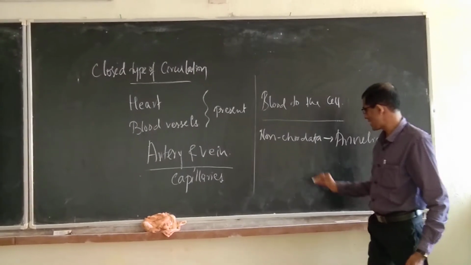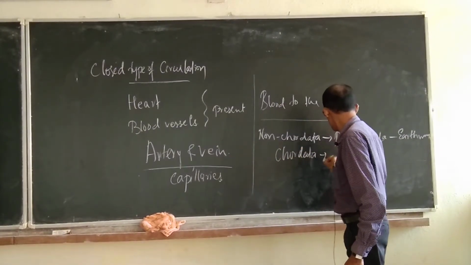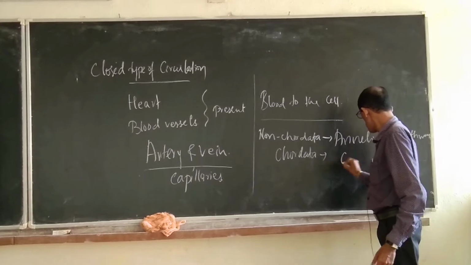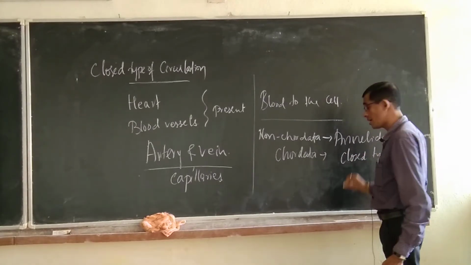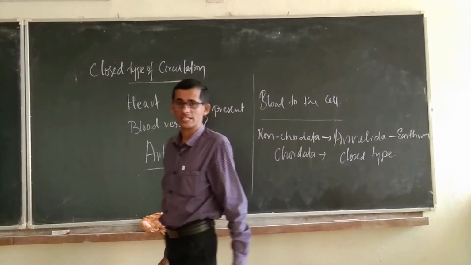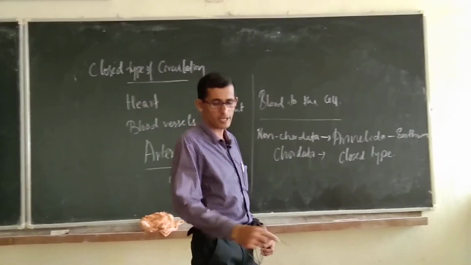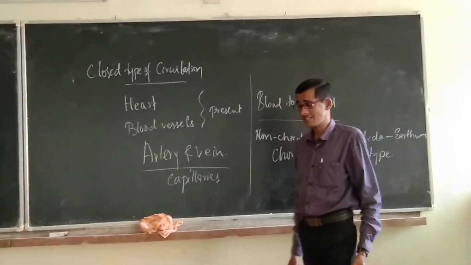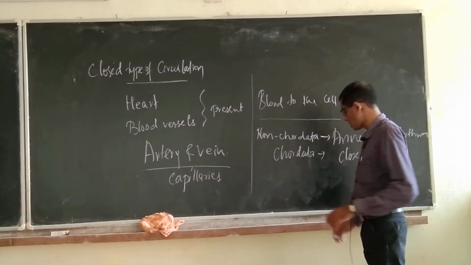And in the case of chordata, it is closed type, isn't it? All the chordates have a closed type of blood circulatory system. It is not open type, it is a closed type of blood circulatory system in all the chordata.